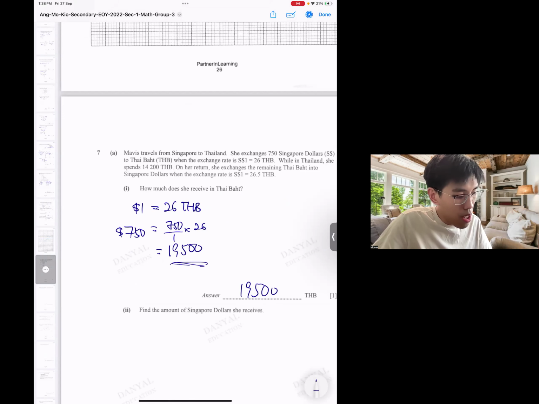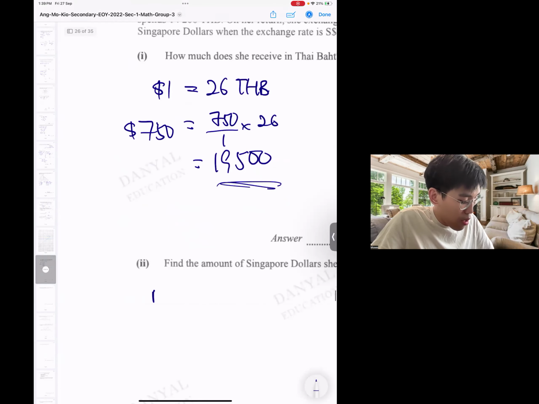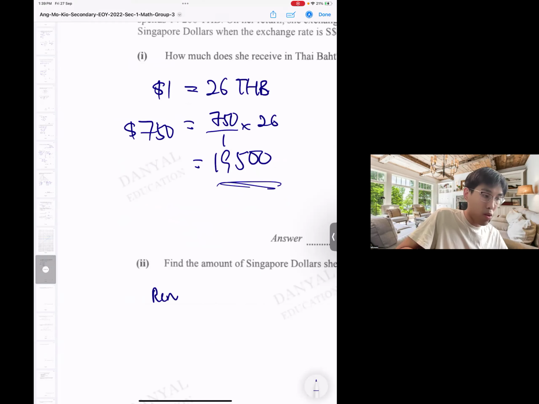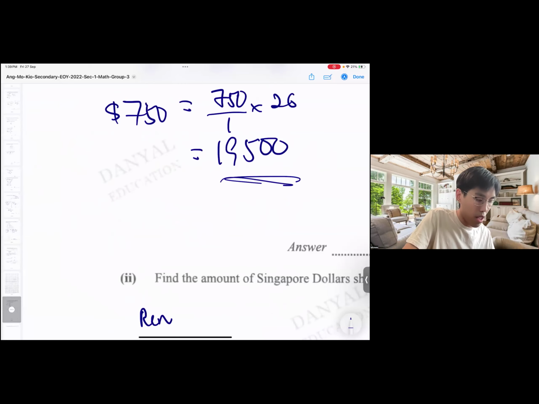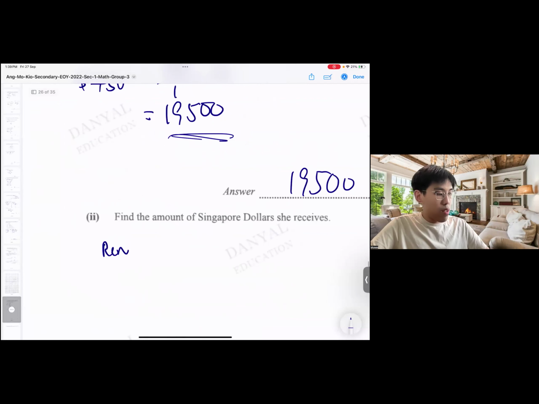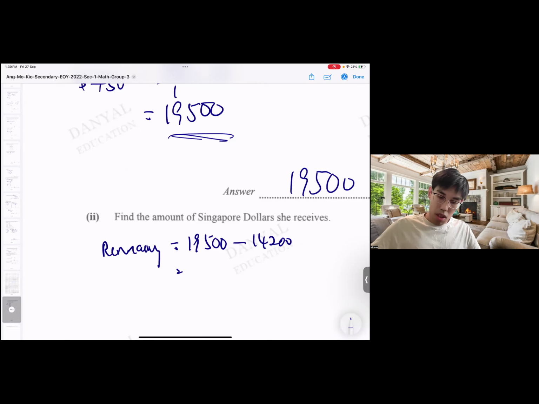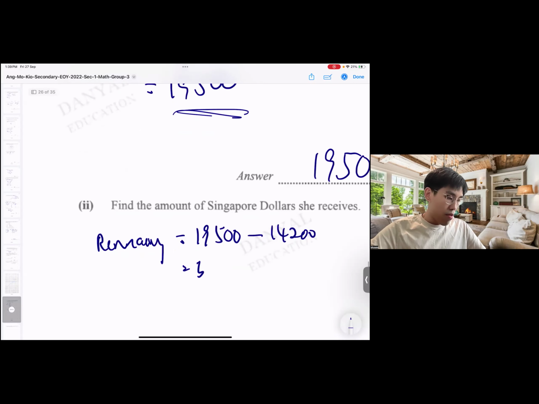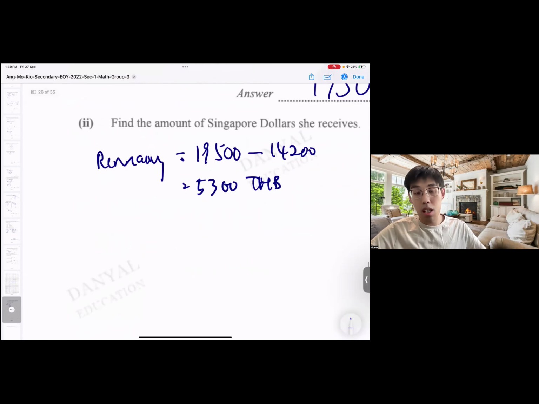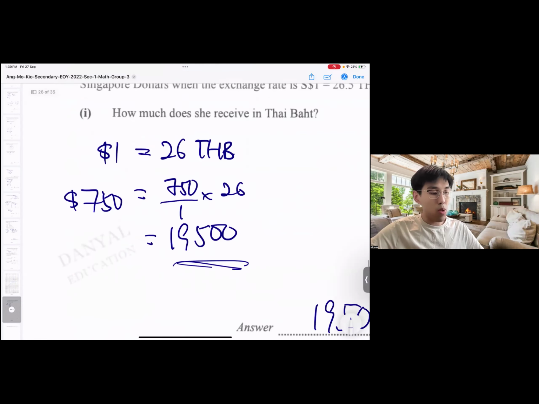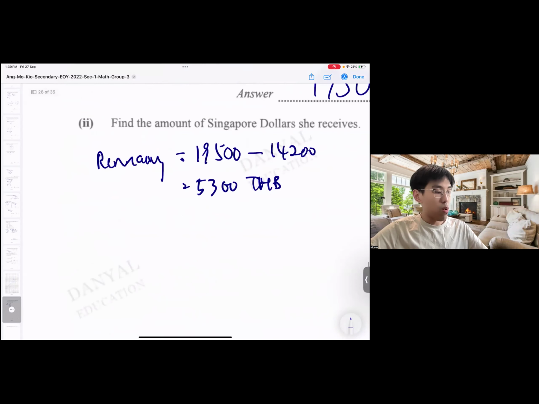Okay, she uses 14.2k. So the remaining will be 19,500 minus 14,200, which is 5,300 Thai baht. So once again, we use the exchange rate to convert it back to our Sing dollar. 26.5 Thai baht is $1.